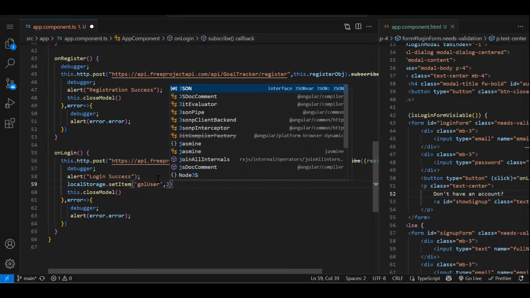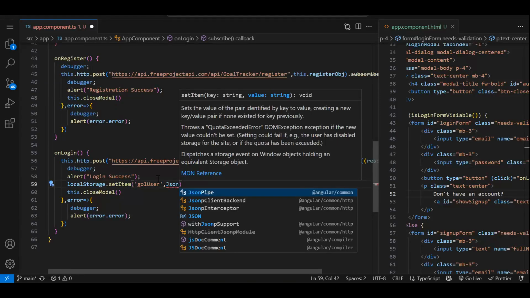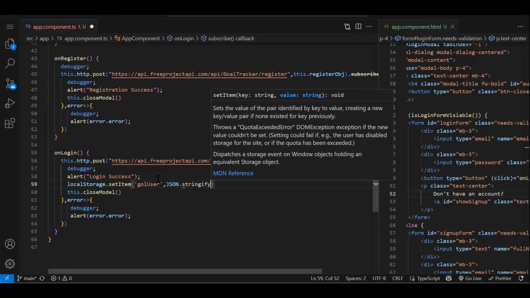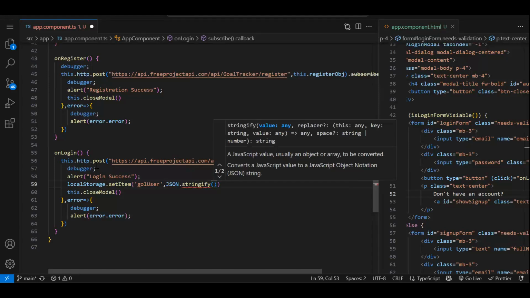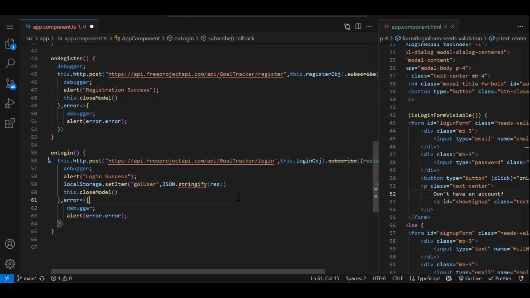Then while storing the JSON object to local storage, we have to convert it to string format. So the JSON.stringify method is there, which will allow us to convert. So whatever the result we get, that we are storing. Fine. Let's try this.